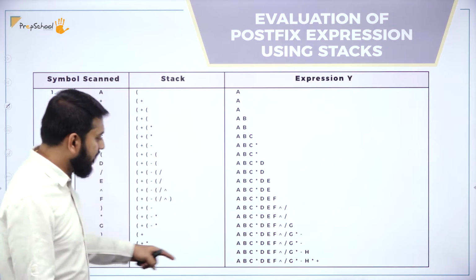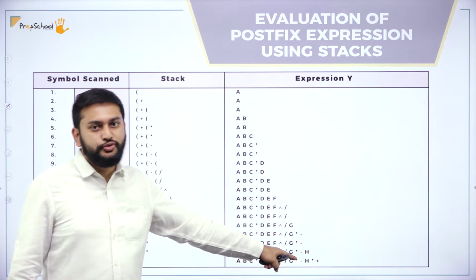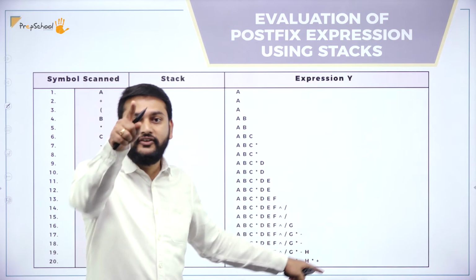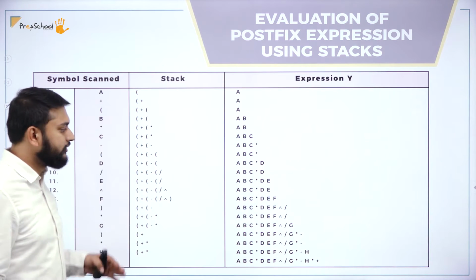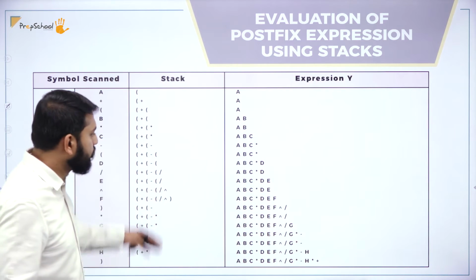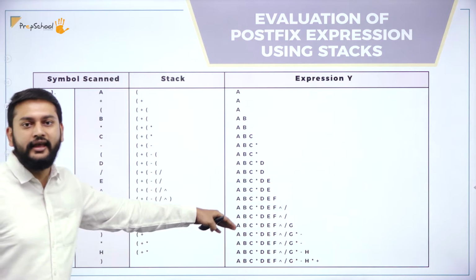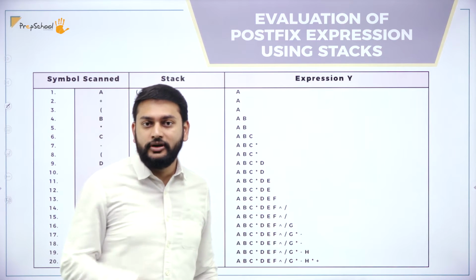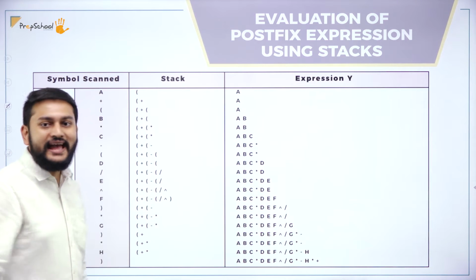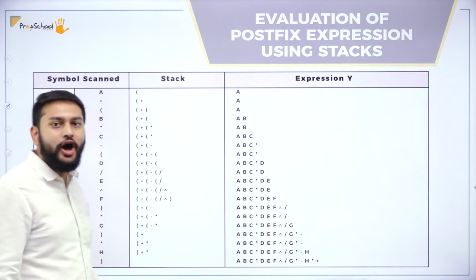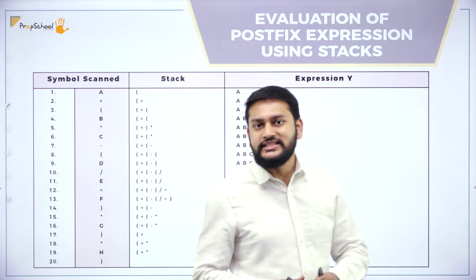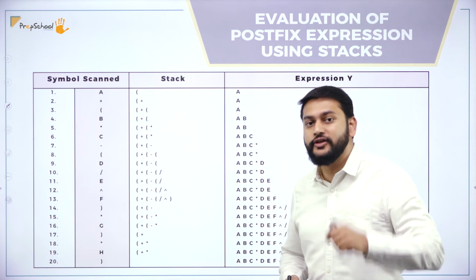Stay with me until I complete, until I come here. Otherwise, even if you miss out for 2 seconds, then you're gone. You will not be able to understand or track what exactly I'm doing, so you'll be in trouble, right? How exactly am I able to solve this expression? What is it that I'm trying to do? Please look at the table.